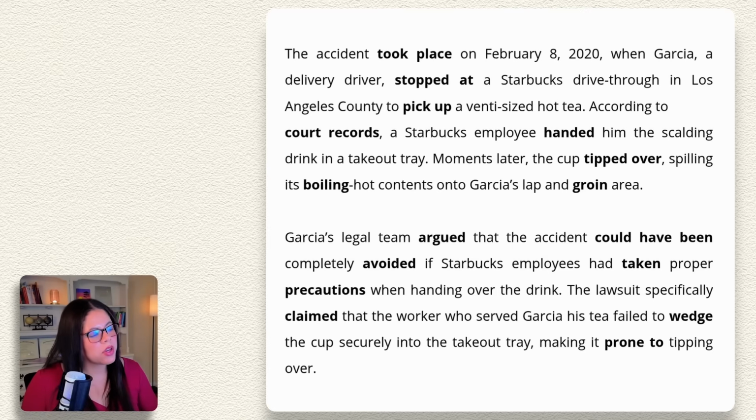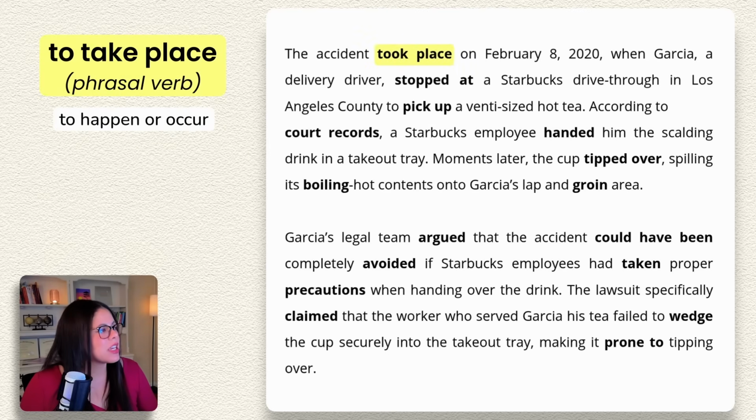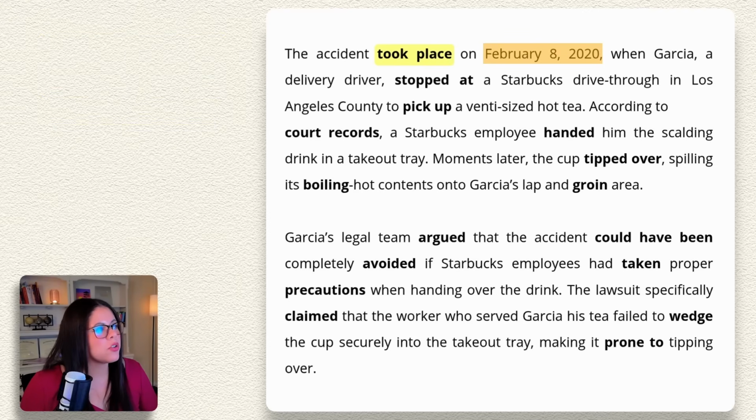Okay, here we have a very common phrasal verb that we use to talk about when and where events happen, and that is to take place. Here we're using this in the past tense, took place, because this happened February 8th. Notice my pronunciation of the date here, February 8th, 2020. In American English, we put the month first, then we put the day, and then we put the year.